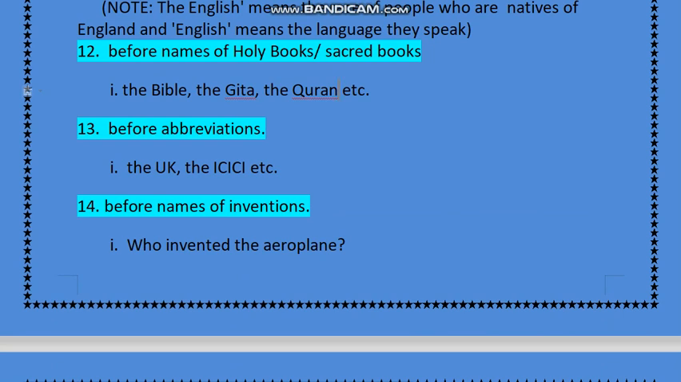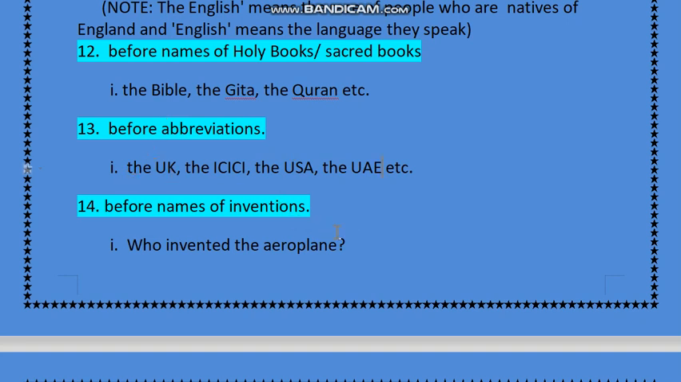Next one is before abbreviations. If we make the short form of something, if we write them as abbreviations, we apply the before it, like the UK, the USA, the UAE, the UN. So if we write something as an abbreviation, we have to apply the before it.